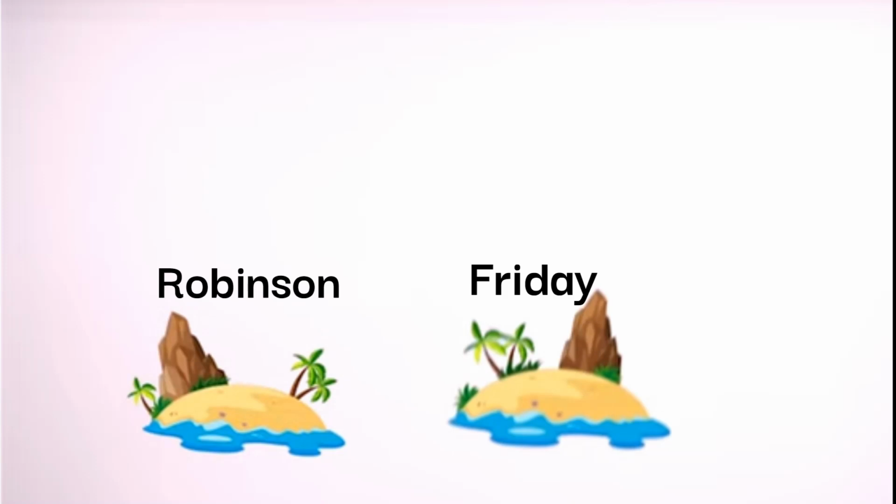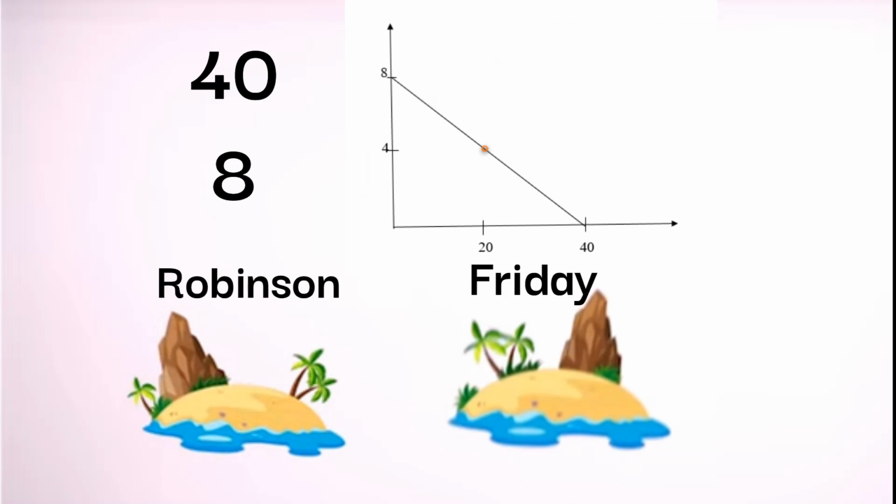On one island Robinson lives, on the other, Friday, and on each of these islands you can produce only 2 types of economic goods: coconuts and fish. Robinson, working all day, can collect 40 coconuts or catch 8 fish. The production possibilities curve will have the following form: the bottom point is exclusively coconut production, the top point is